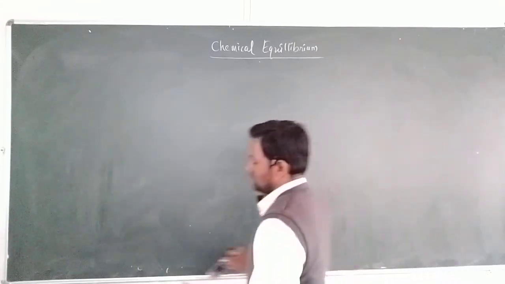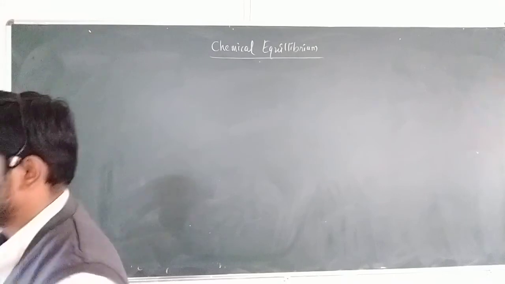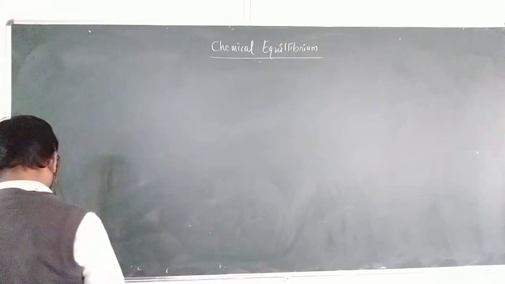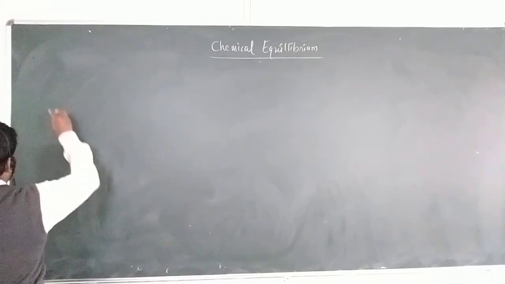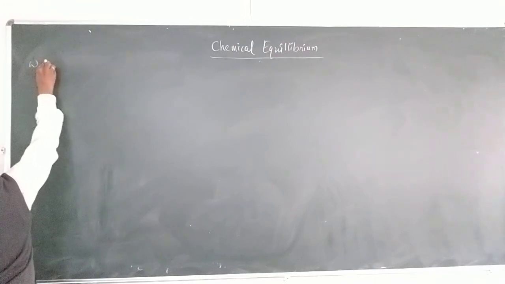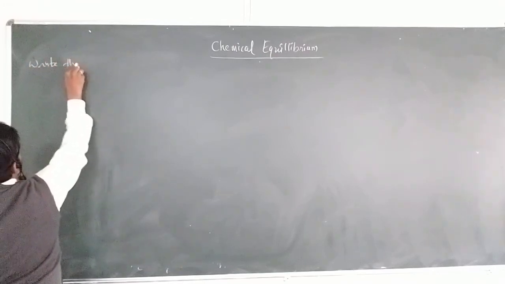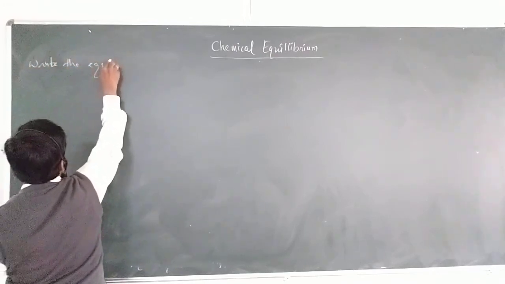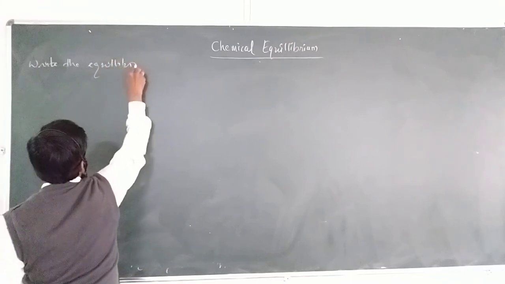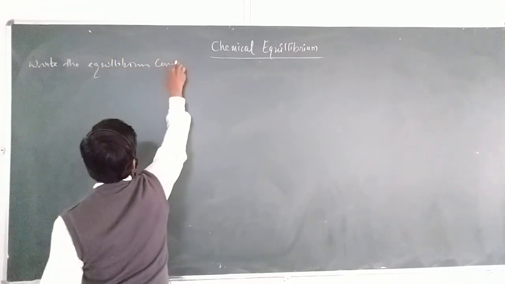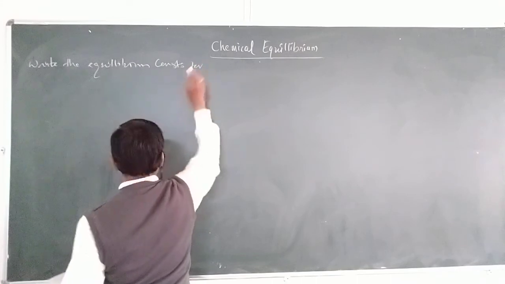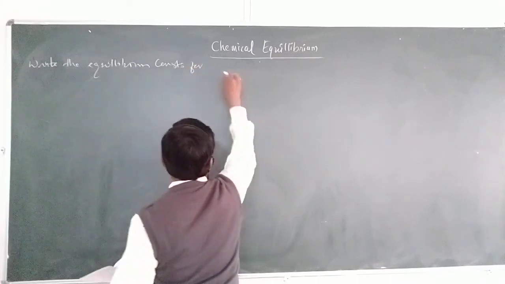Let me consider here: write the equilibrium constants for the following reaction.